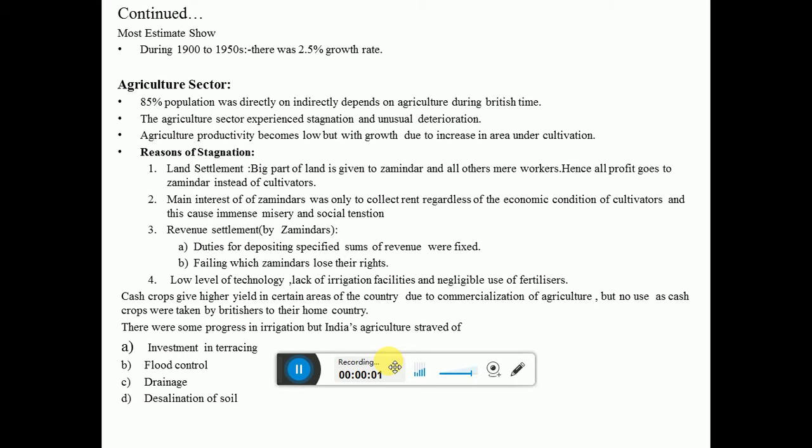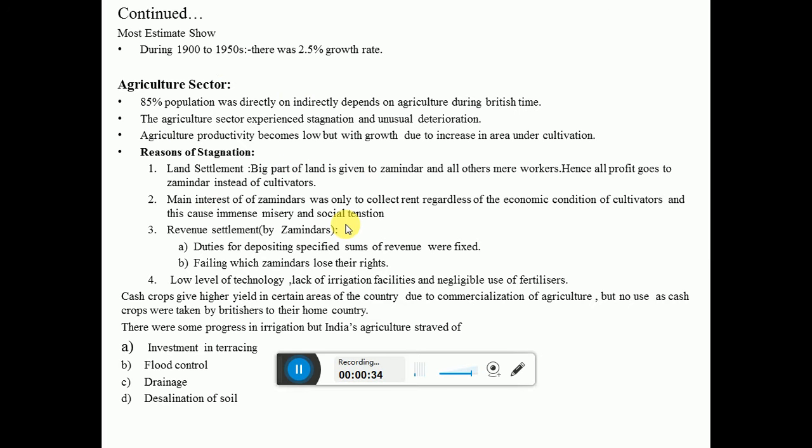Many people have estimated our economy, and the estimate shows that from 1900 to the 1950s there was just a 2.5% growth rate in our economy. It was not because of the Britishers, it was because of our people. They were producing the material, and that's why that much growth rate was achieved. And now we come to the agriculture sector.